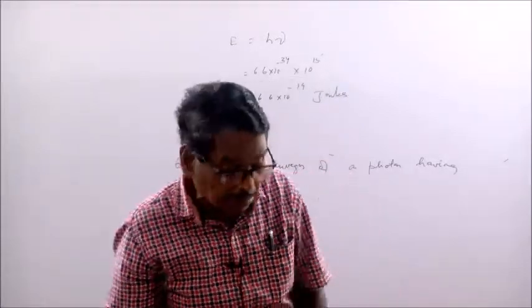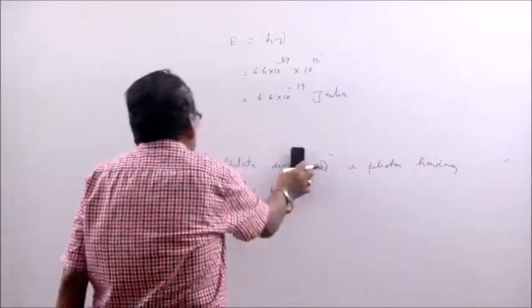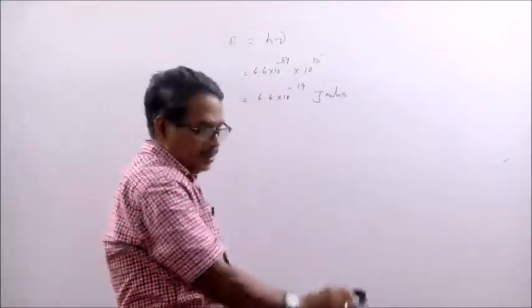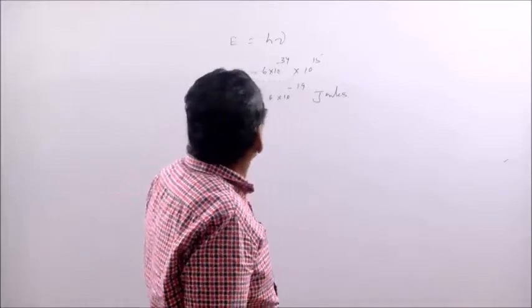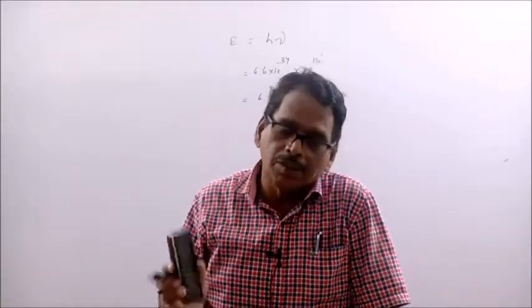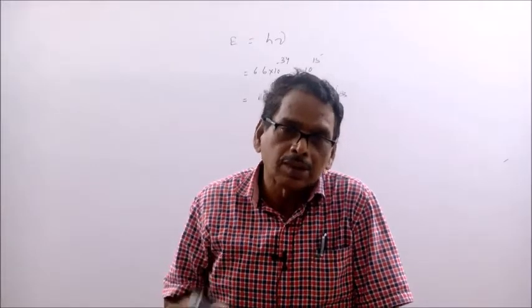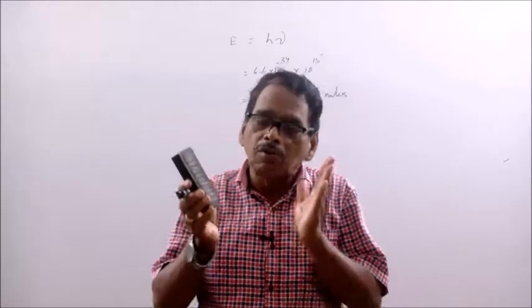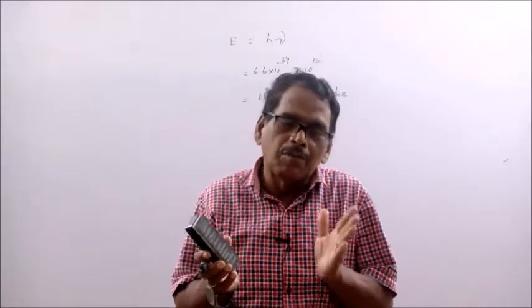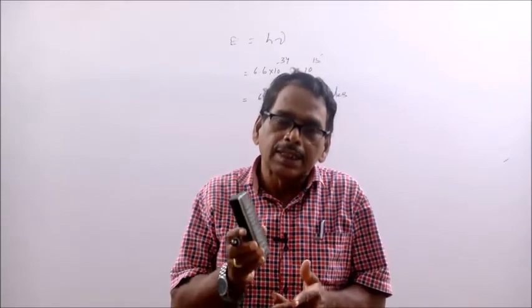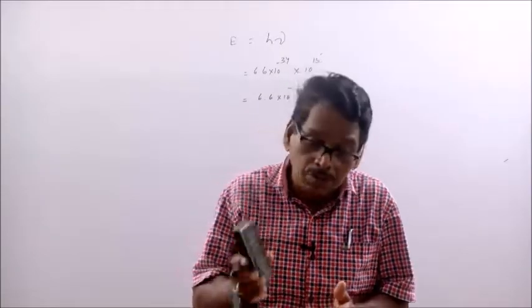Mostly they ask to calculate the energy in electron volt because in modern physics or atomic physics, electron volt is an important unit of energy. So how to calculate this energy in electron volt? What is the meaning of electron volt? Electron volt is the amount of energy gained, or amount of work done, when an electron is accelerated against a potential difference of 1 volt.